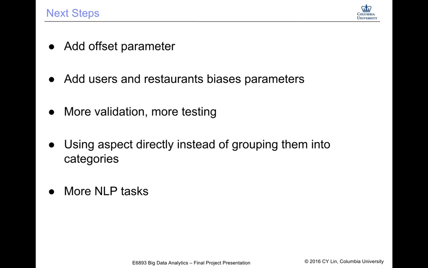Moreover, we want to modify the current algorithm to compute feature vectors based on every aspect directly instead of grouping them into predefined categories. In this way, we can generalize the idea to general items instead of just restaurants, as in our project currently.